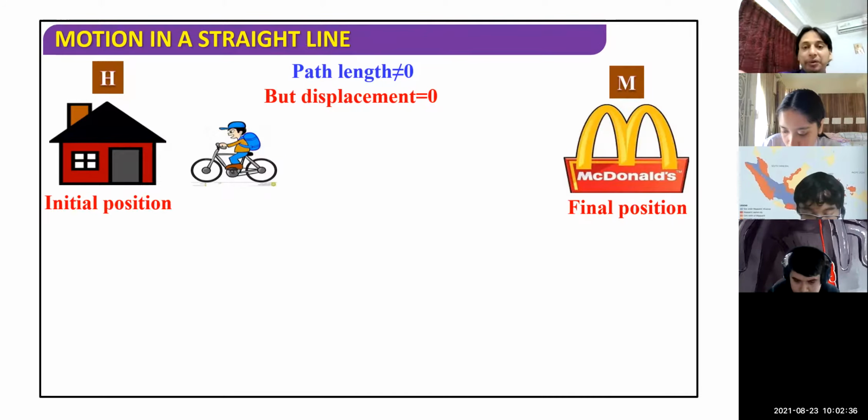Let me give one example. Instead of this example, let me take a circular motion, like the athletes. You know, recently we have seen the Olympic games in Tokyo. Now, we have a track for a 200-meter race. I want to draw a track.